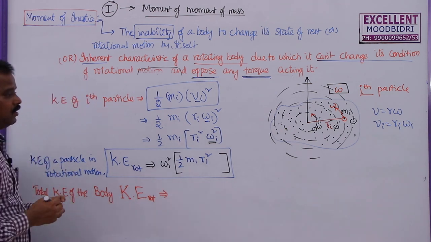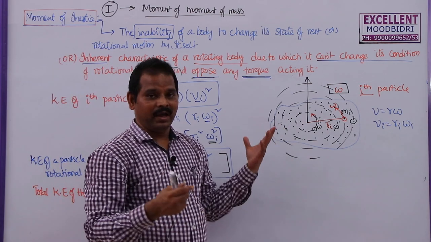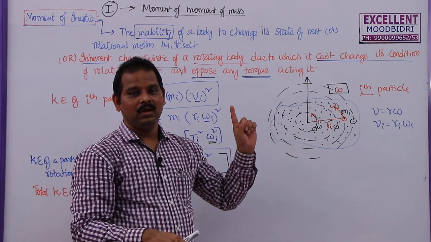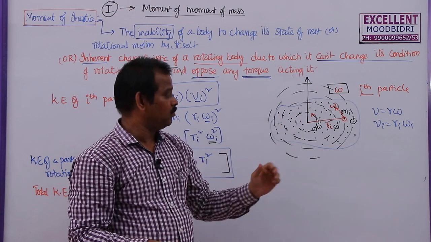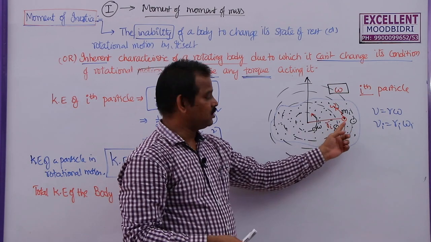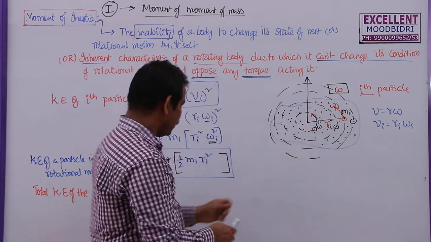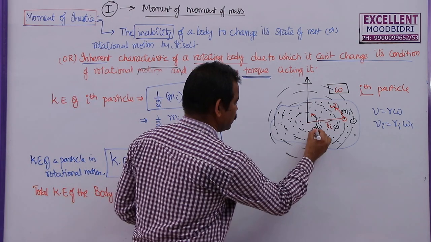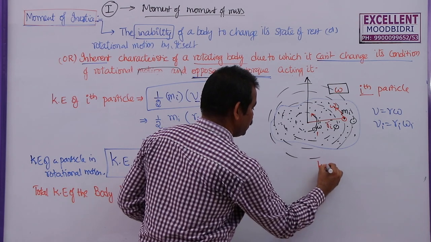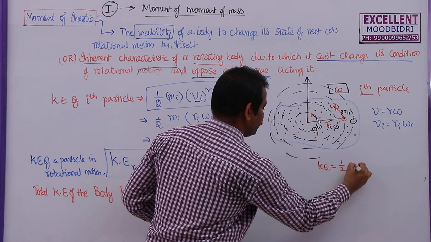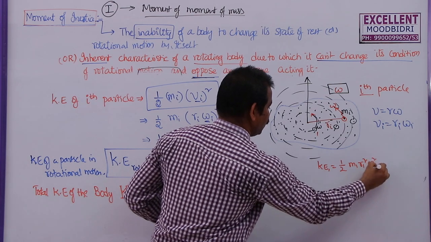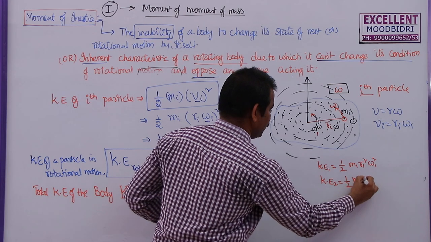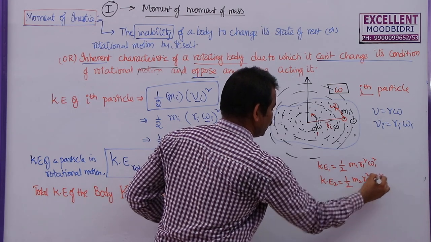So how to get the capital KE? What do I have to do? As kinetic energy is a scalar, we can add all these quantities. If it were a vector, we would have to use the parallelogram law of vector addition or cosine rule, but here it is not required. Kinetic energy is a scalar. For this particle, the kinetic energy is half mi ri square omega square. So what is the kinetic energy of the first particle? KE1 is equal to half m1 r1 square omega 1 square. What is KE2? Half m2 r2 square omega 2 square.